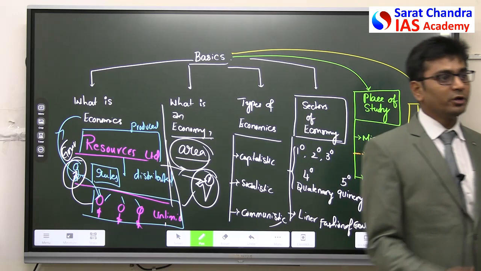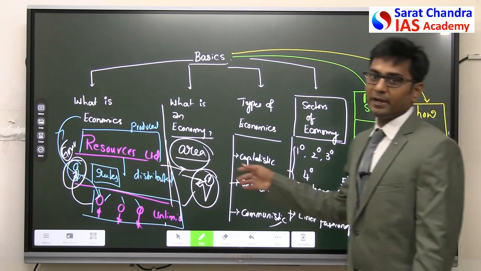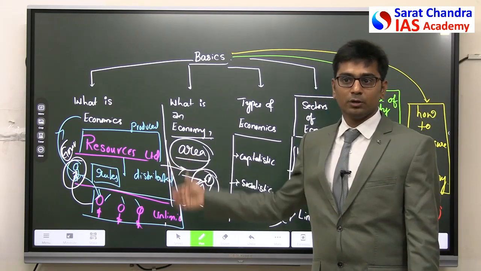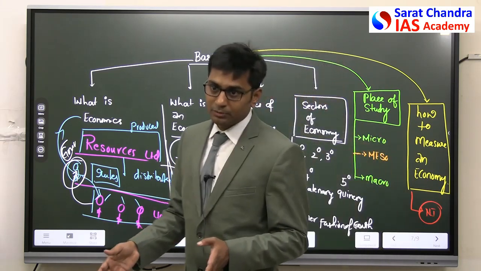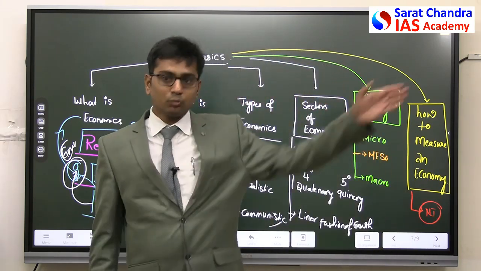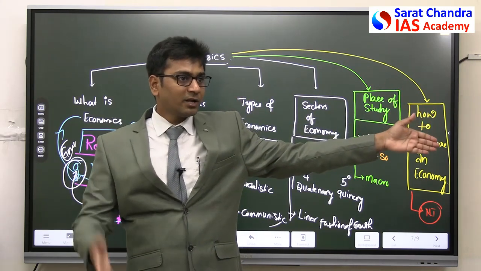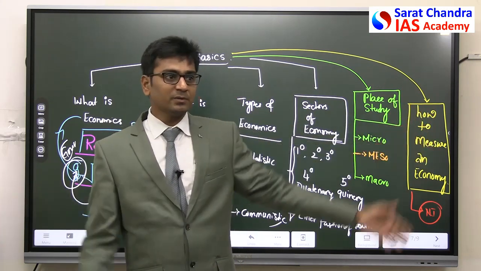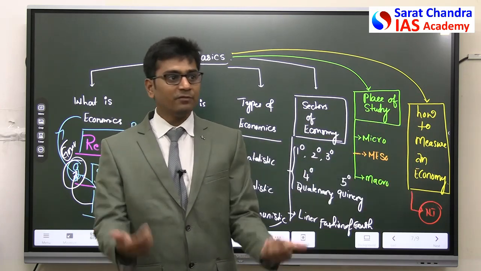Example, look at during Corona. When the lockdown was announced, why did the migration crisis happen in India? Why did so many migrants want to go to their villages? Because all these days when the lockdown was not there, these workers used to work with those owners. The moment there was lockdown, these owners thought that if the lockdown is extended for 6 or 7 months, how can I pay money for people not working? So they laid them off.